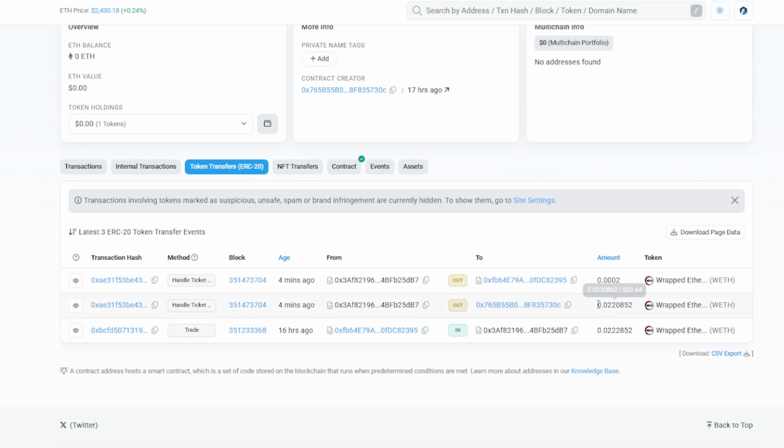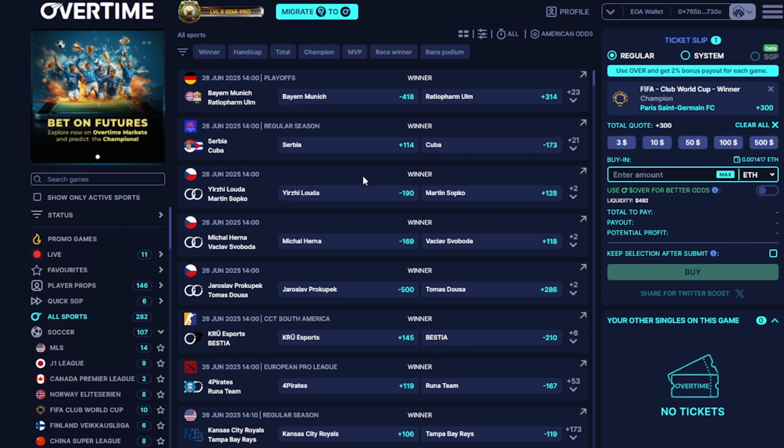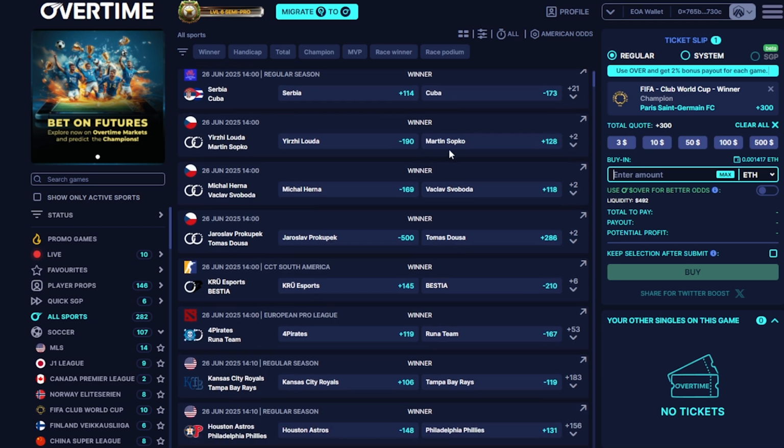From there, you can see that the winnings have been withdrawn because I confirmed that I wanted to withdraw my winnings. That's really the magic of smart contracts, because you will always be guaranteed your winnings. I've heard that there have been some issues in the past with other platforms where they don't pay out, but with Overtime, this is all on the blockchain.